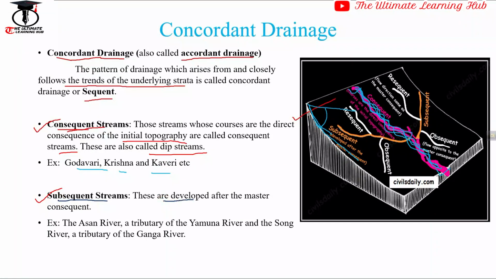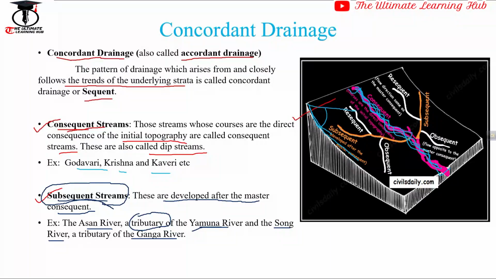Another stream is the subsequent stream. These subsequent streams are developed after the master consequent streams. The Asan River, a tributary of the Yamuna River, and the Son River, a tributary of the Ganga River, are known as subsequent streams. That means we can easily understand that all the tributaries are the subsequent streams of the main consequent streams.